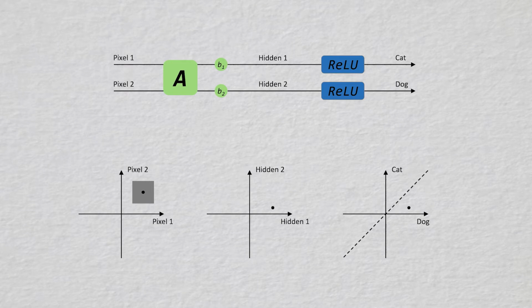So the first layer rotates a bit the square, translates it a bit and squeezes it a bit in both directions. Then comes the ReLU layer. You see here that the points that are below the x-axis are trimmed, such that the points remaining are in the upper right quarter. As our shape lies below the dashed line, all the points are classified as dogs and the certification holds. Here you see that on this particular example, we managed to solve the problem directly by computing the exact shape of the output area. However, as said before, doing it this way is NP hard, meaning that scalability may become an issue.